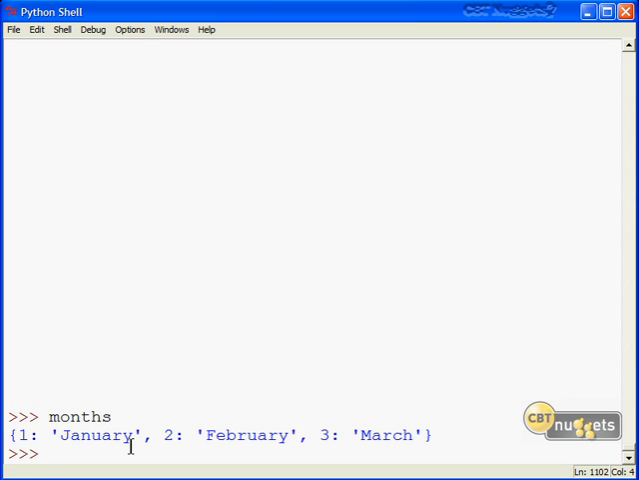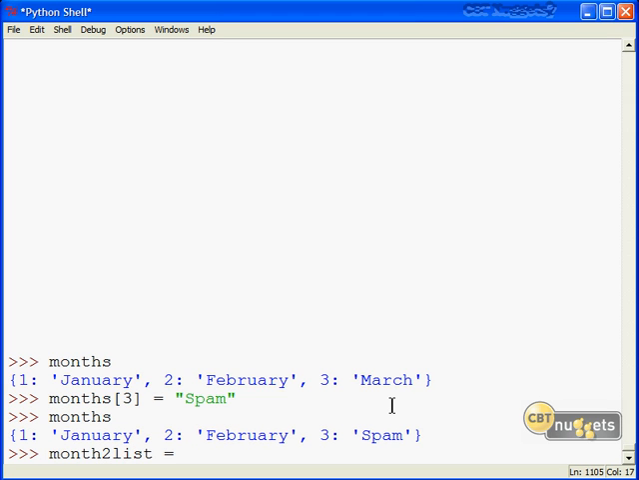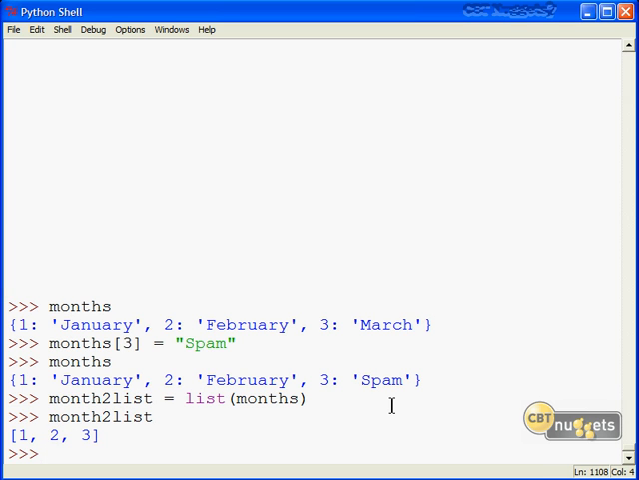Because dictionaries are eminently mutable, we can make changes to their values in place. So why don't I try this? I'll bring in key 3, and we'll change it from March to spam. We'll then do some conversions here. I'll create a name called month to list, and we now have a list. Now that's significant, you'll note, because by default it grabbed only the key portion of those key value pairs.